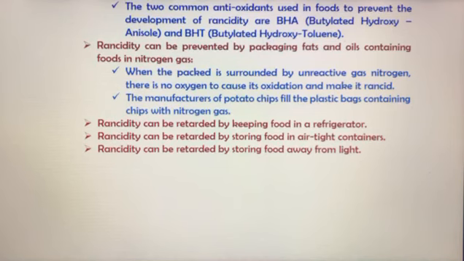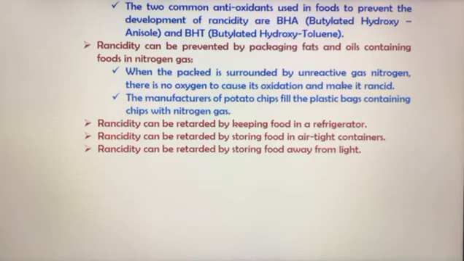The last method is storing food away from light. You don't have to allow light to fall on the food, because in the presence of light, oxidation takes place at a very high rate. If light is there, oxygen reacts with the food materials at a very high rate.